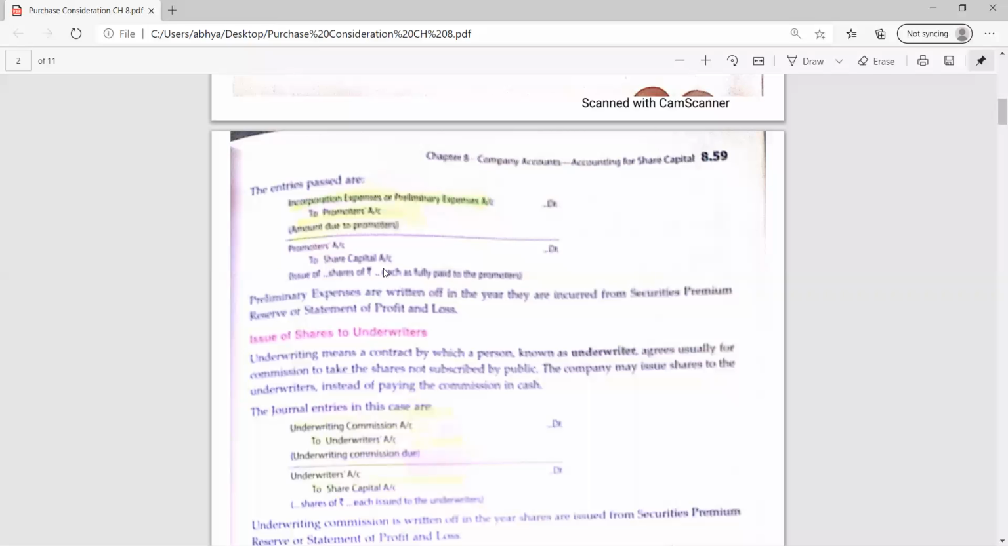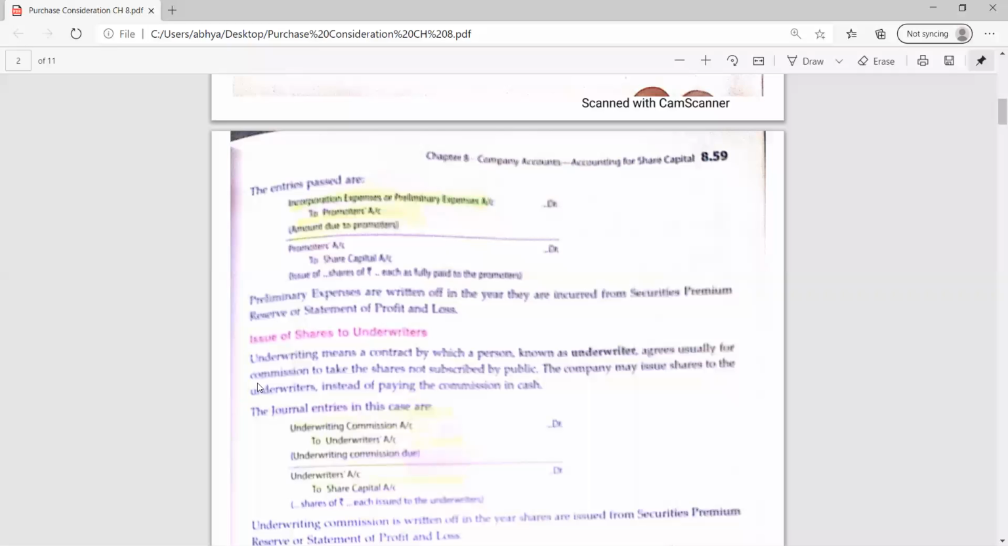Am I clear? Incorporation expense account debit to promoters. If the name of the promoter is given, then you need to write the name of the promoter. And in the second entry, just like vendor, we are issuing shares to the promoters. So the entry will be promoters account debit to share capital. Am I clear? Yes. So next is the underwriters.